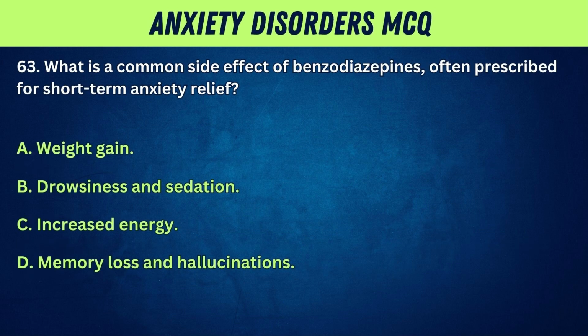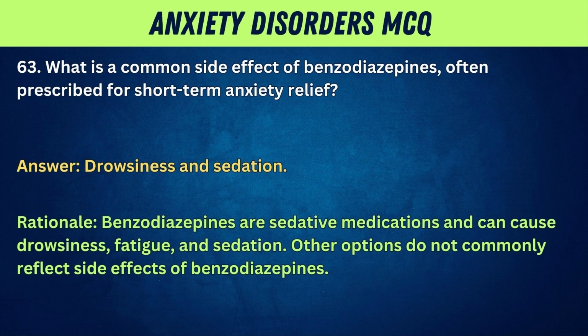63. What is a common side effect of benzodiazepines, often prescribed for short-term anxiety relief? A. Weight gain. B. Drowsiness and sedation. C. Increased energy. D. Memory loss and hallucinations. Answer: drowsiness and sedation. Rationale: benzodiazepines are sedative medications and can cause drowsiness, fatigue, and sedation. Other options do not commonly reflect side effects of benzodiazepines.